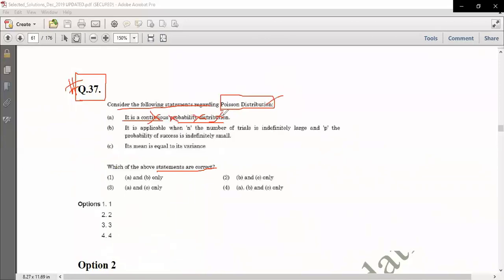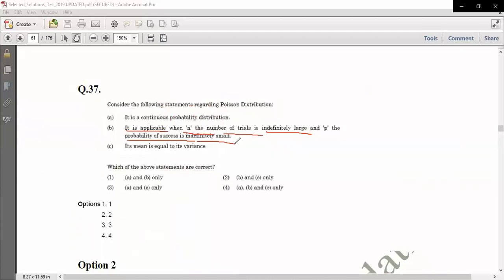So Poisson is basically a discrete distribution. This is a very good question. Then the second statement: it is applicable when n, the number of trials, is indefinitely large and p, the probability of success, is indefinitely small.